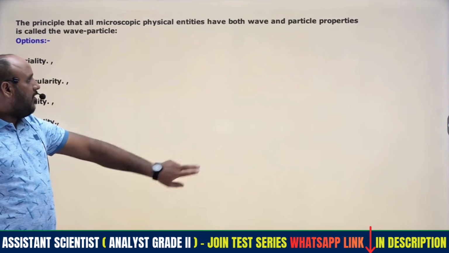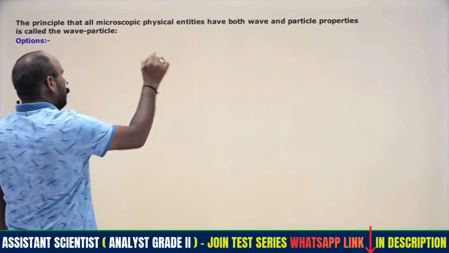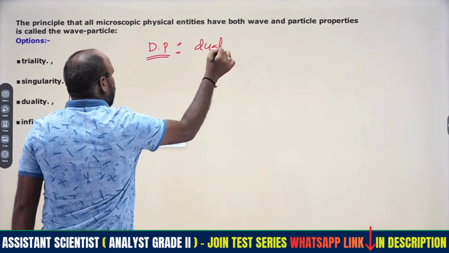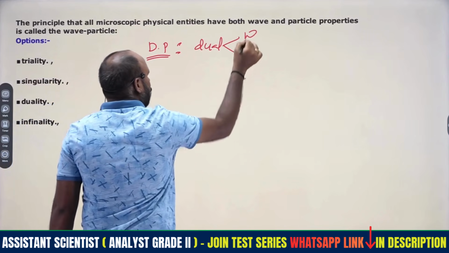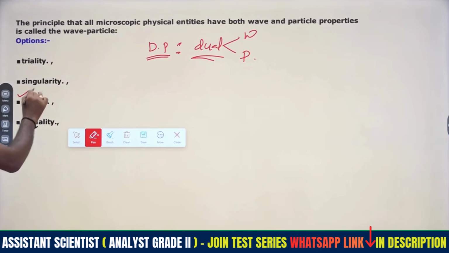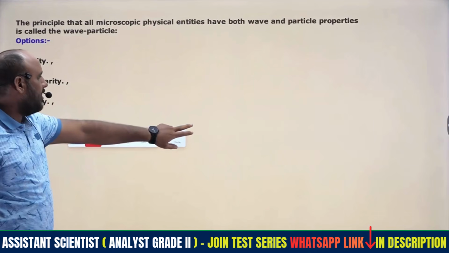Then coming to the next one. This is very simple, de Broglie's principle. That is the dual nature it should follow: one is the wave nature and the other is the particle nature. So the duality nature will be applicable. This is the answer according to de Broglie, chosen directly based on the given statements.